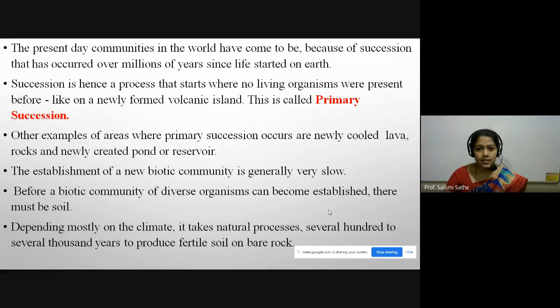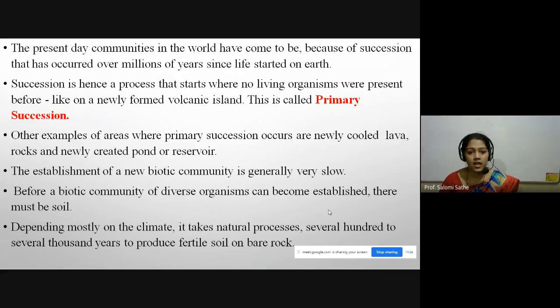They secrete some important kinds of acids, and due to the reaction of this acid and the rock, there is the formation of soil. The term is called pedogenesis. Pedo means soil, genesis means formation. Formation of soil takes place with the help of lichens.